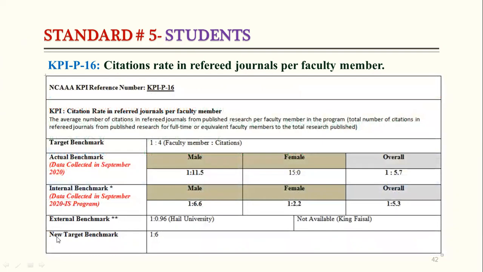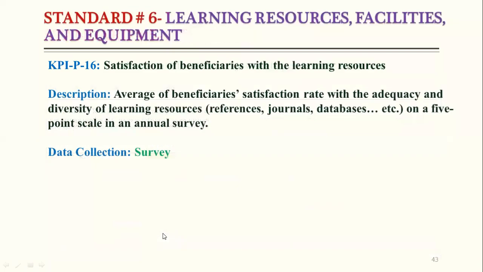And if we see the result for the last year, our target was that one faculty member must have 4 citations in one academic year, and overall it shows that one faculty member has 5.7 citations. So it means the target is achieved. So when the target is achieved, then we can increase the new target benchmark. Before, it was one faculty member having 4 citations, but now it is 6 citations per faculty member. Okay, so we will move to our last